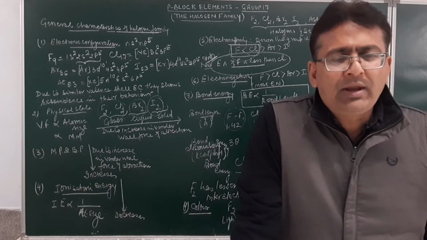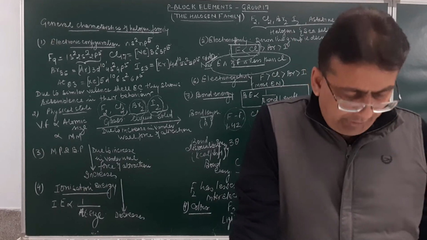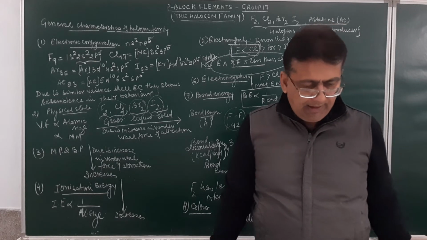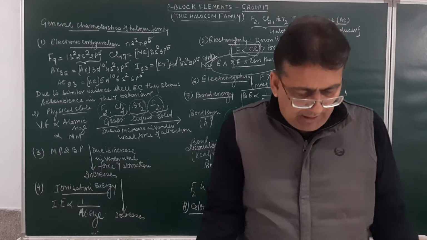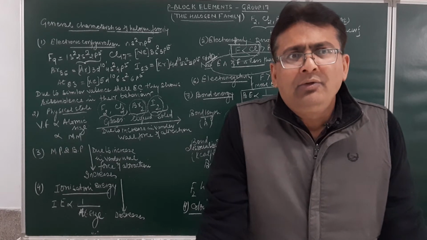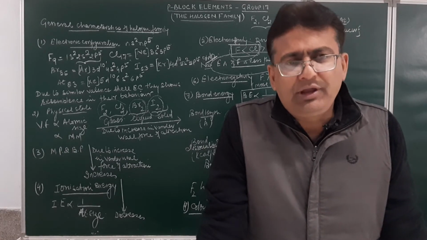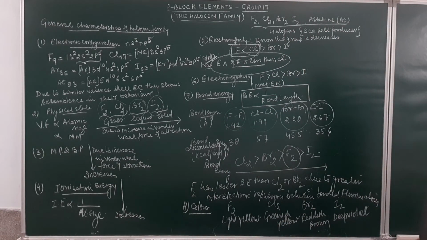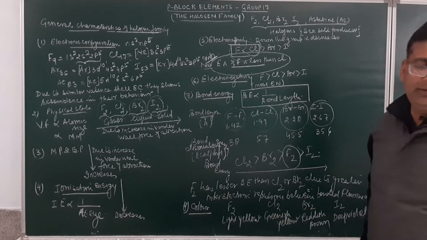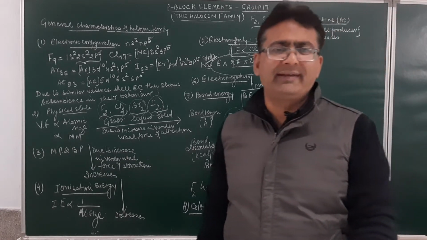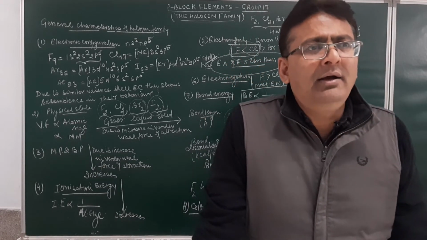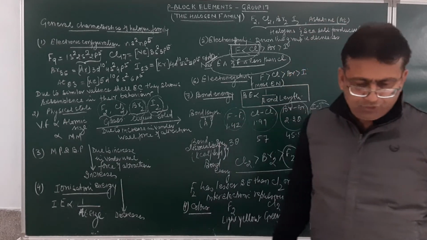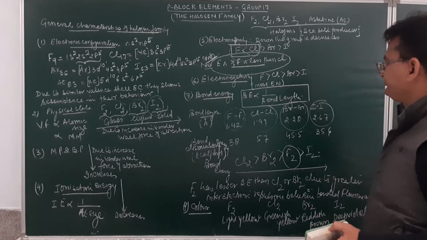Now if the question arises, why are the halogens colored? Because they absorb energy or radiations, and the electrons get excited to a higher energy level. Whatever wavelength of light they absorb, the complementary color appears. So all of them are colored because the electrons get excited by absorbing radiation of a certain wavelength, giving the corresponding color. Am I clear, students?